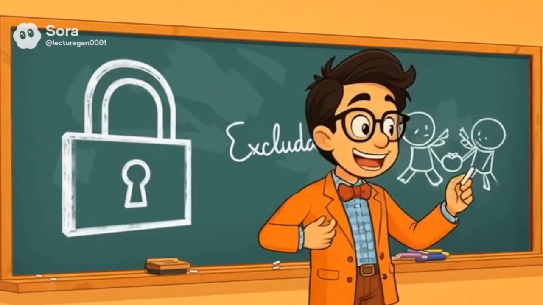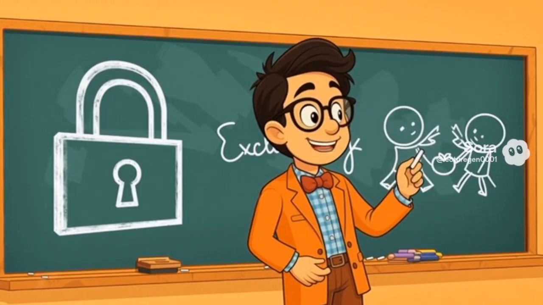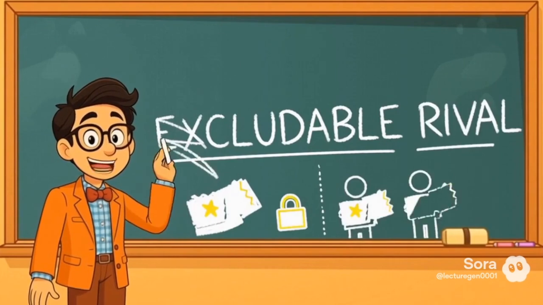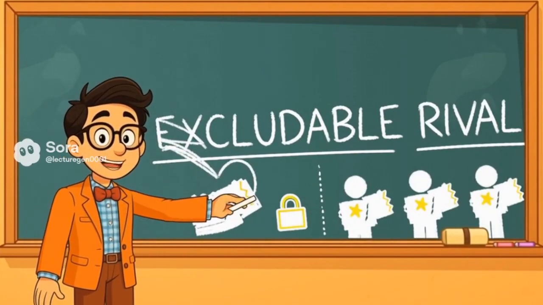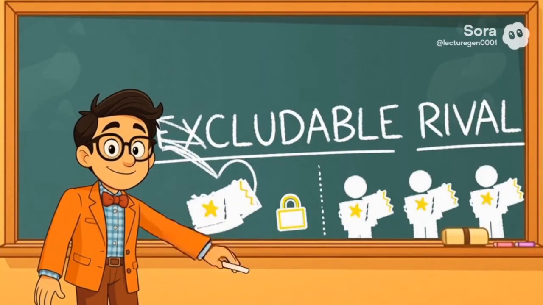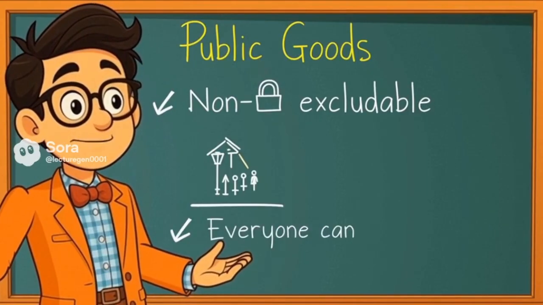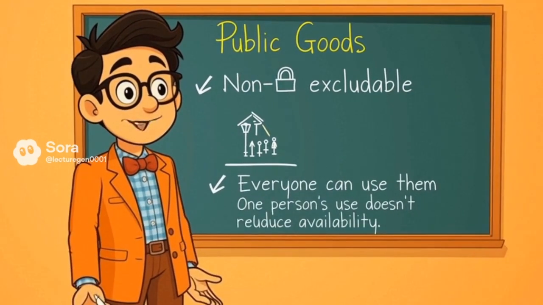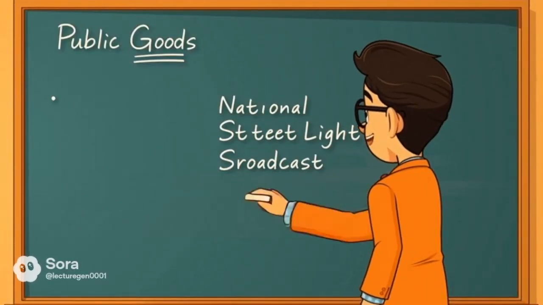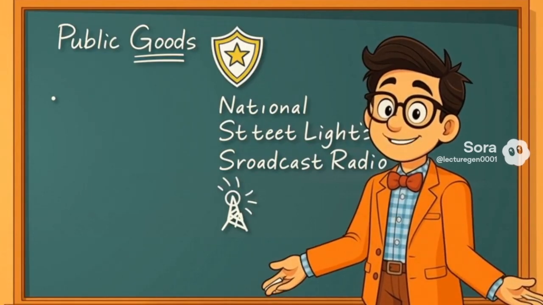Economists classify goods based on two key characteristics: excludability and rivalry in consumption. A good is excludable if people can be prevented from using it, like a concert ticket. It's rival if one person's use reduces what's available for others. Public goods are non-excludable and non-rival. Everyone can use them, and one person's use doesn't reduce availability for others. Examples include national defense, street lighting, and broadcast radio signals, services we all share without competing for use.